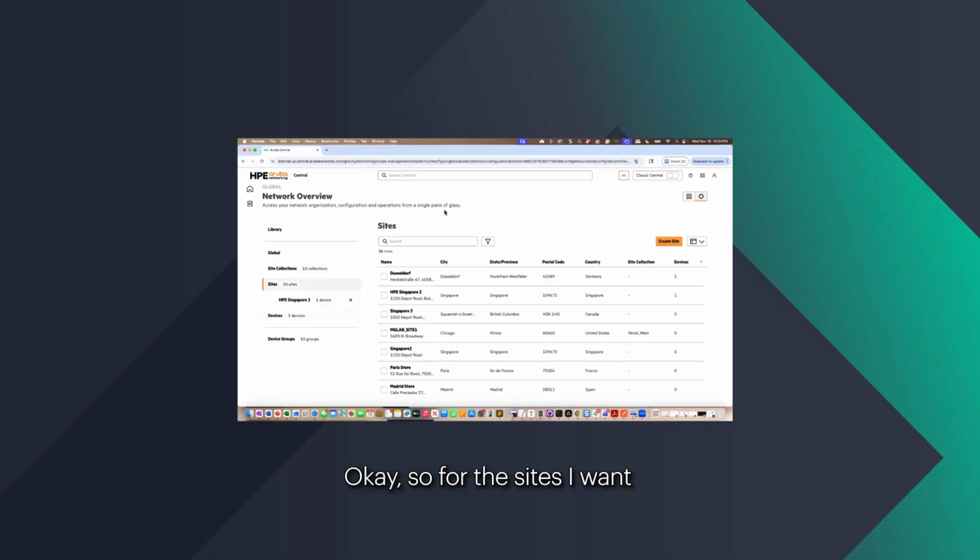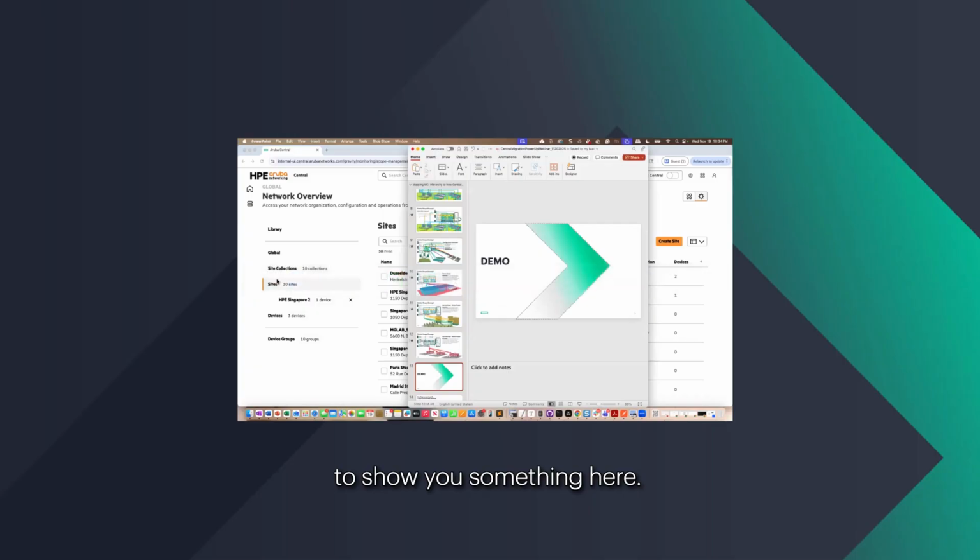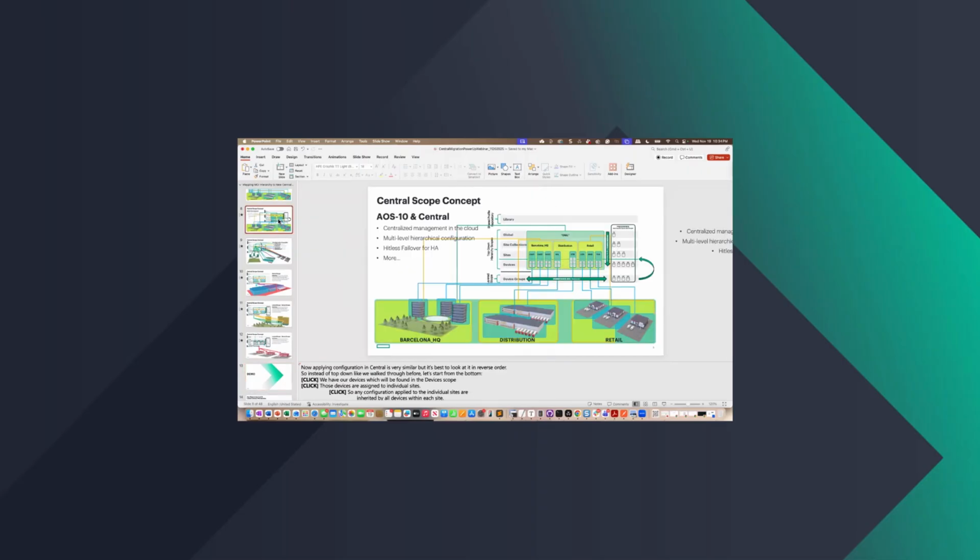Okay. So for the sites, I want to show you something here. I have Barcelona headquarters, distribution, and retail. So these are the site collections and the sites that belong to them: Bar 1, Bar 2, Bar 3, and then Milan, Rotterdam, London, Madrid, and Paris.